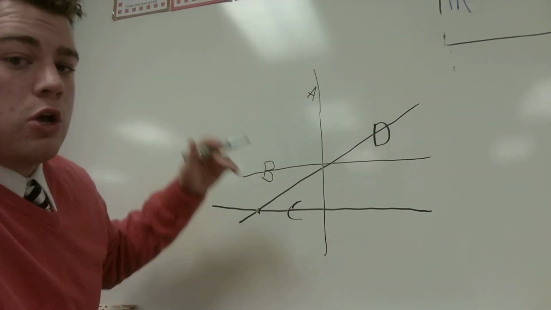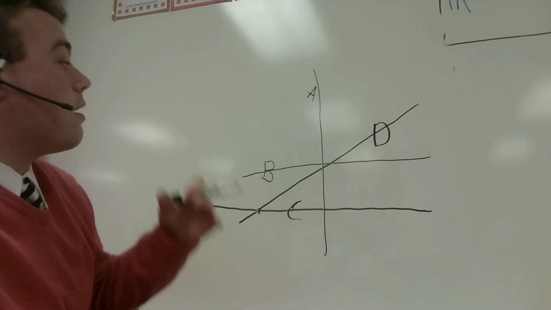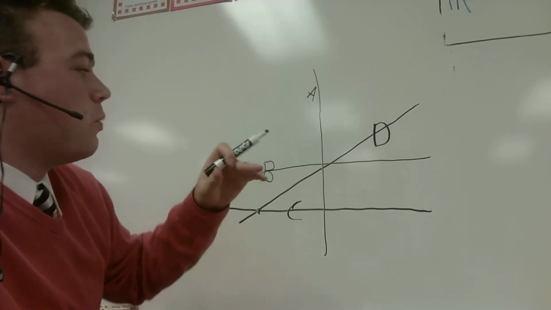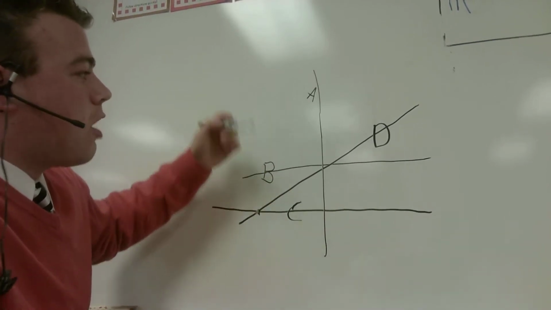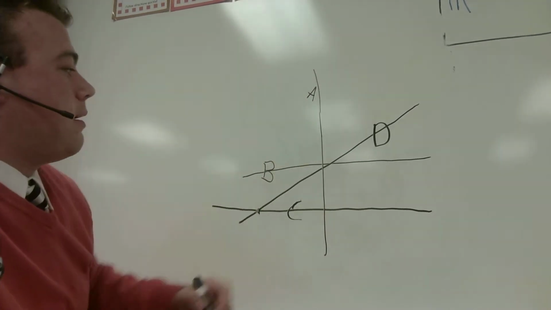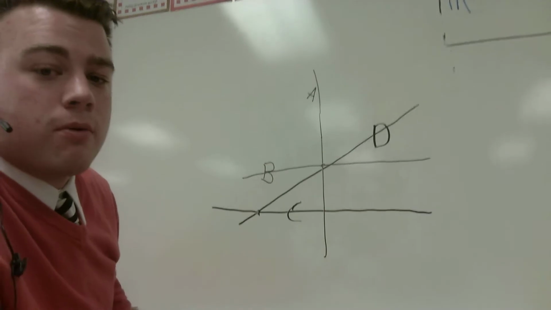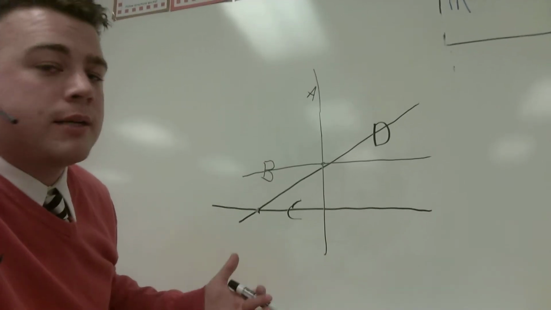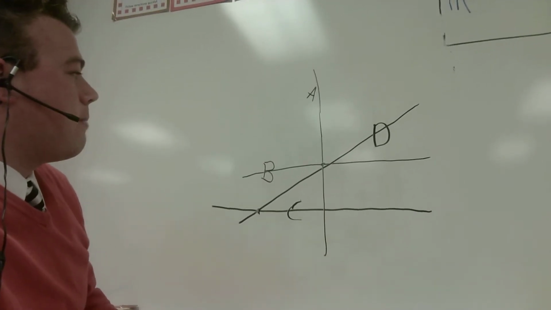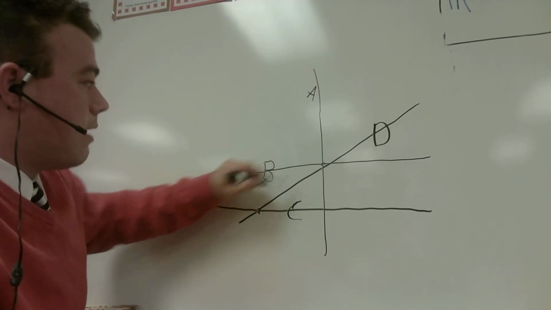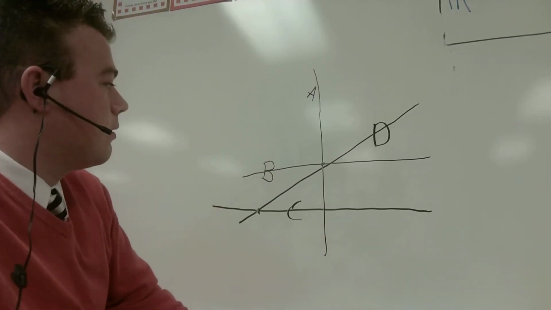Well, what about B and D? Well, B and D touch as well. D and A, well, D crosses A right here. But if you look, streets B and C will never touch. So streets B and C are parallel.